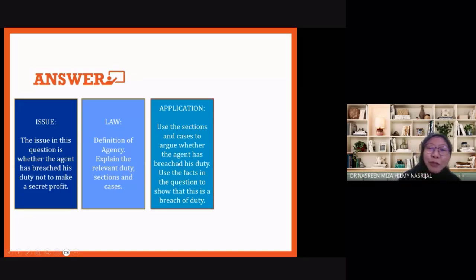So the RM20,000 earlier is a secret profit. So you have to highlight, okay, in this question, Zofi made a secret profit of RM20,000 when he had received so and so. So in line with the case of so and so, alright, Kamil can do whatever. Right, so you apply the remedies that the principal can exercise when the agent makes a secret profit and the principal does not approve of it.